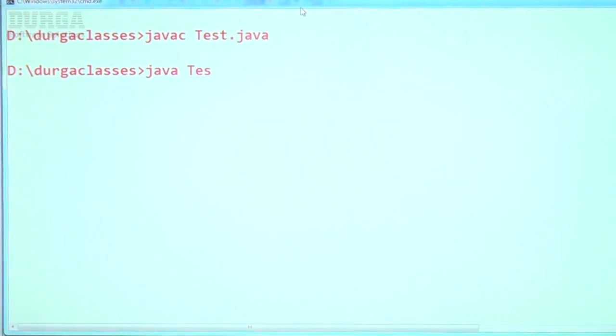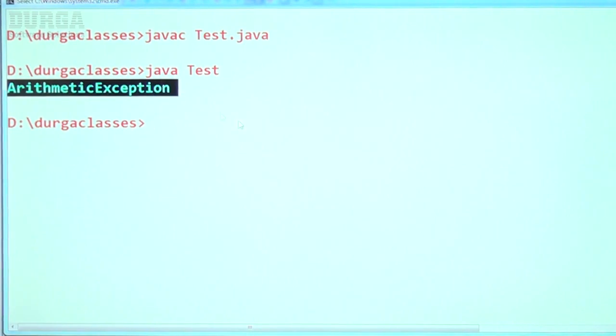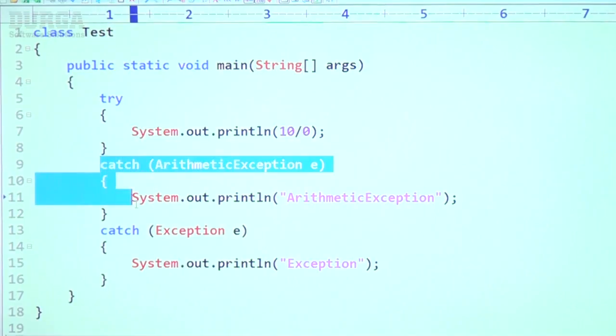That's why, have a look once. Happily, the code compiles fine. No syntactical error. If I run the Java test, sir, what is the output by default? We will get arithmetic exception, sir. Perfectly, this one is going to get the chance.